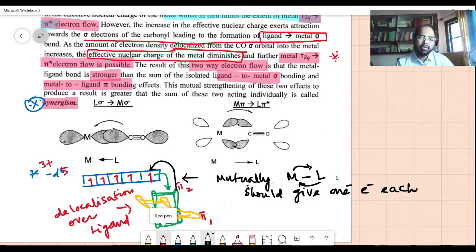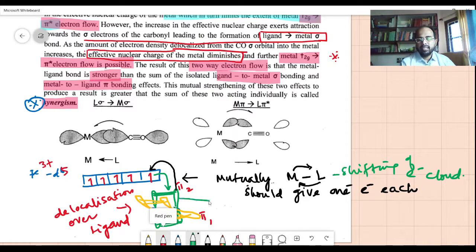They make a bond. But because of the nature of the ligand, that is the pi orbital, there is a shifting of the electron cloud. Shifting of electron cloud. What is the electron cloud? This is the electron cloud there. So it may slightly tilt towards the metal.